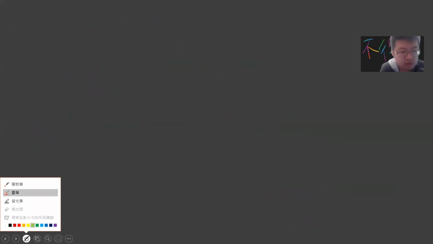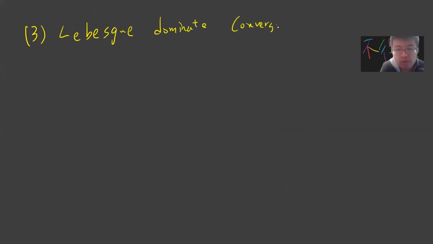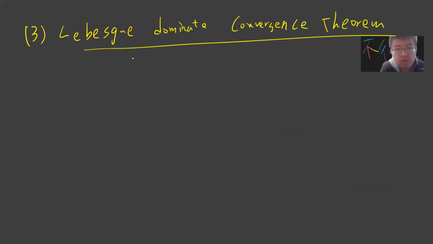Now the final one is the famous one, called the Lebesgue dominated convergence theorem. Some people call it LDCT.